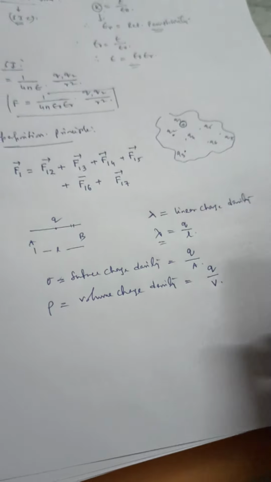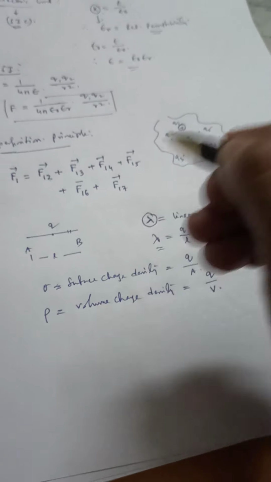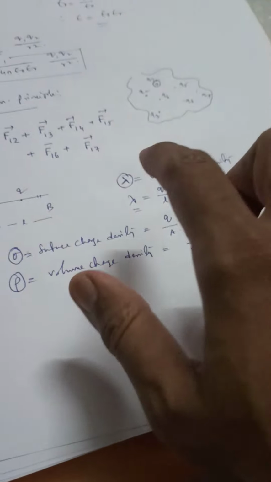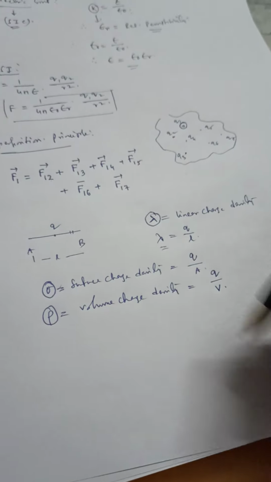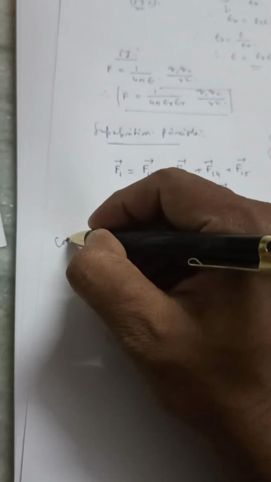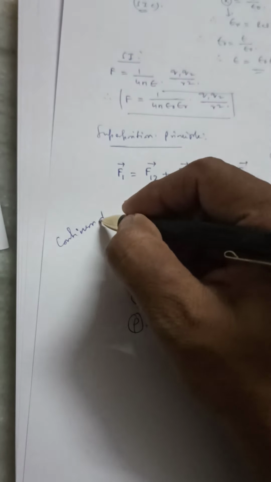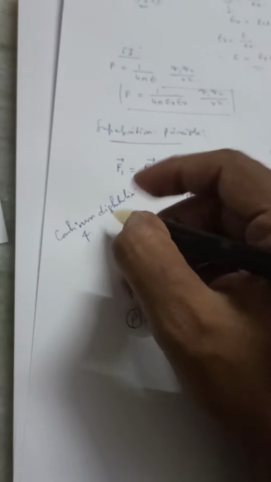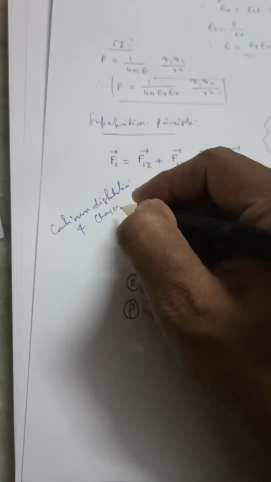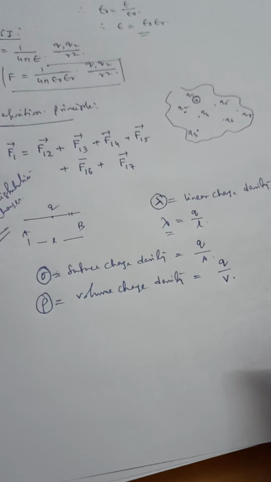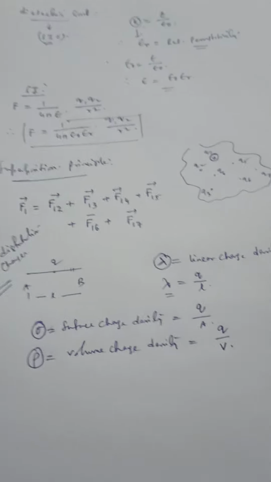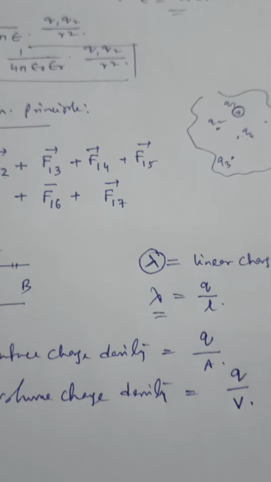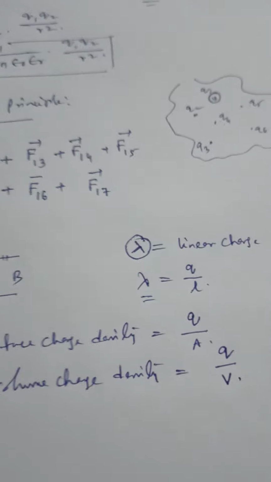These parameters, lambda, sigma, and rho, are very important to deal with continuous distributions of charges, and we have to incorporate those variables in the problem to get the result.